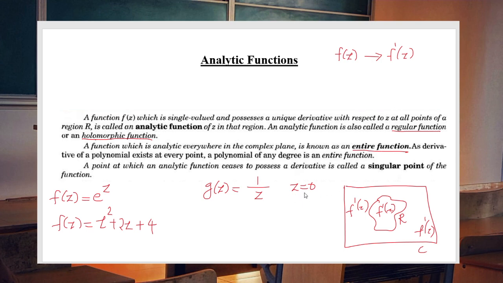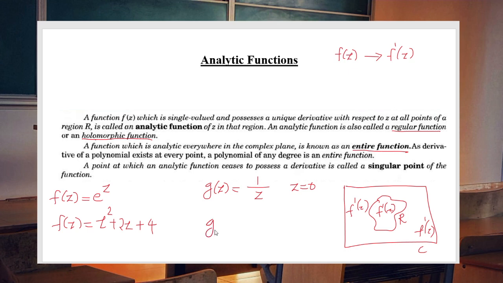So z equal to 0 is a singular point of g of z. There are different classifications for singular point. We will discuss that later. So, what is a singular point? It is simply a point where the function ceases to possess a derivative.